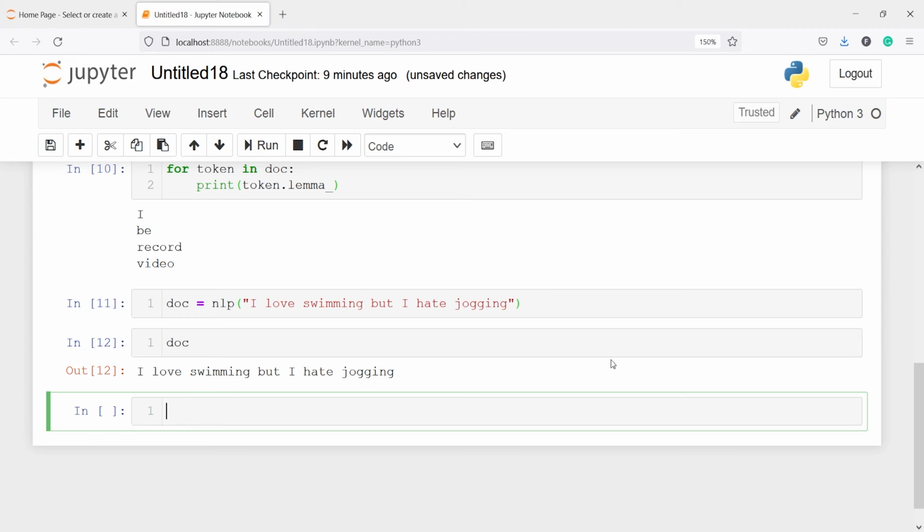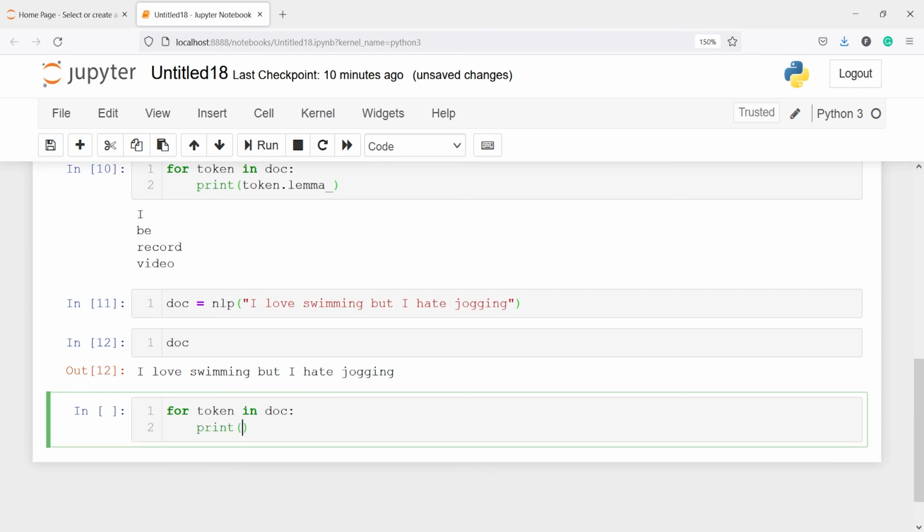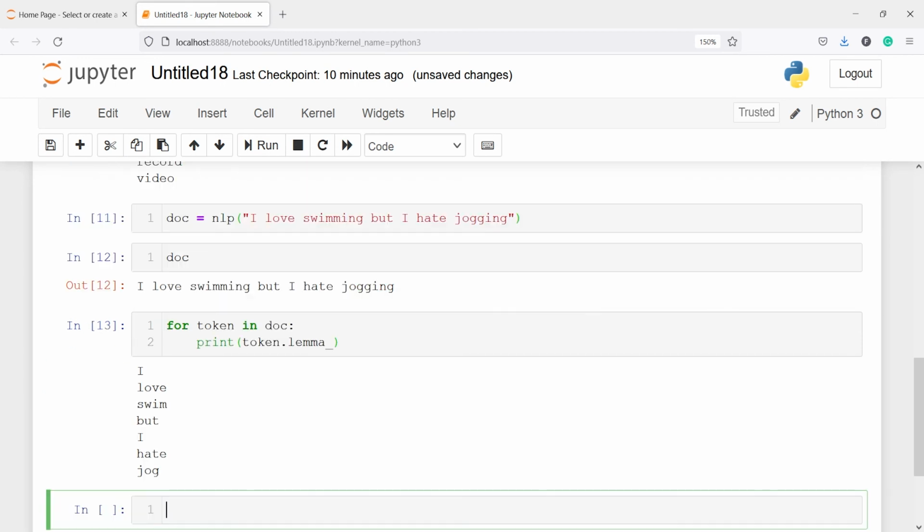Now we will apply lemmatization, and swimming will become swim and jogging will become jog. So I'll run a for loop for token in doc, print token.lemma_, and here in the output you can see we have I love swim but I hate jog.